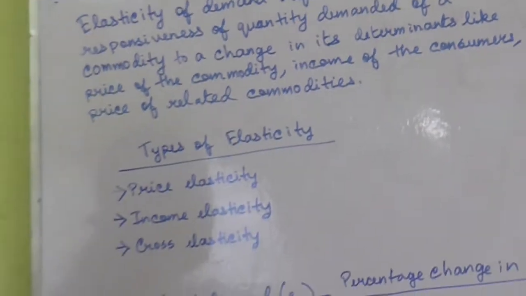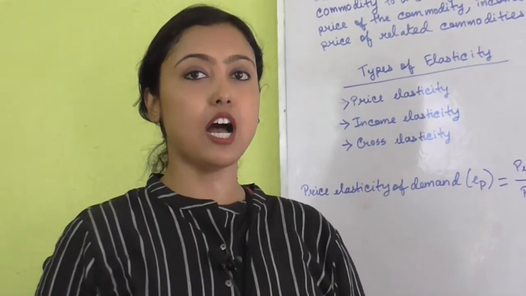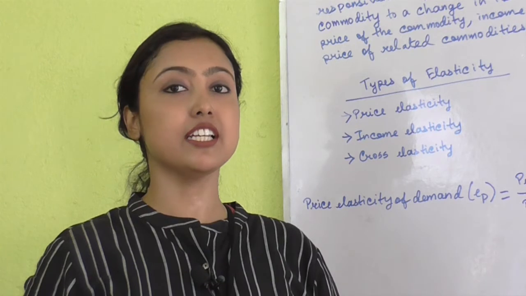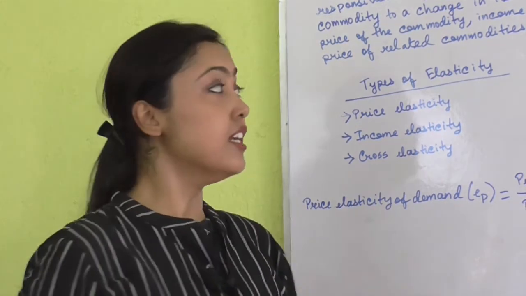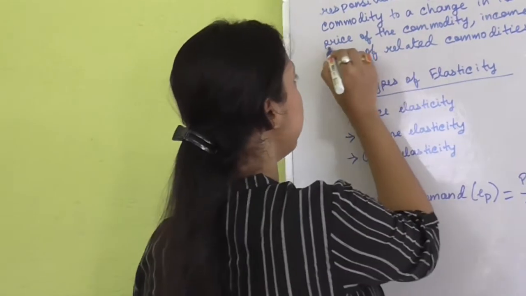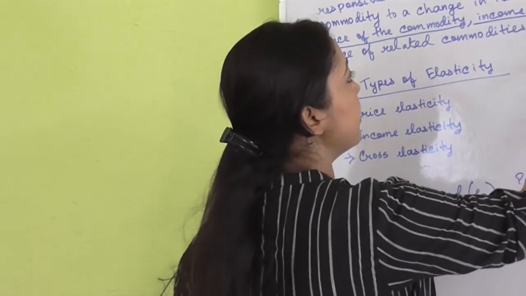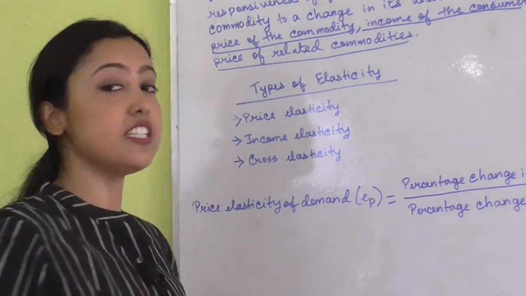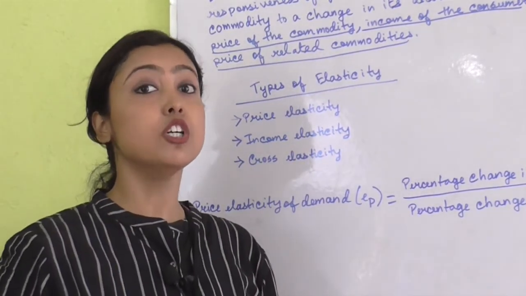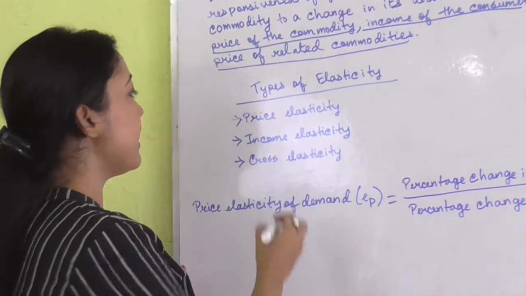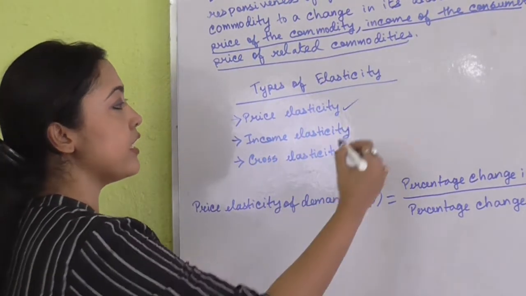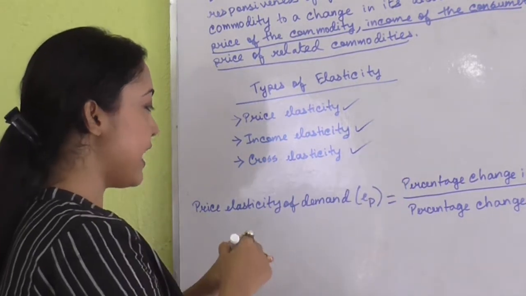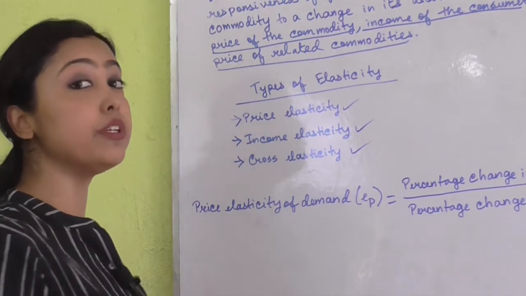So elasticity of demand mainly tells us how much the quantity demanded of a commodity responds to a change in its determinants, which are the price of the commodity, the income of the consumers and the price of related commodities. Now the elasticity of demand has been classified into three types. The first one is price elasticity, the second one is income elasticity and the third one is cross elasticity. I will explain each of these elasticities to you in detail.